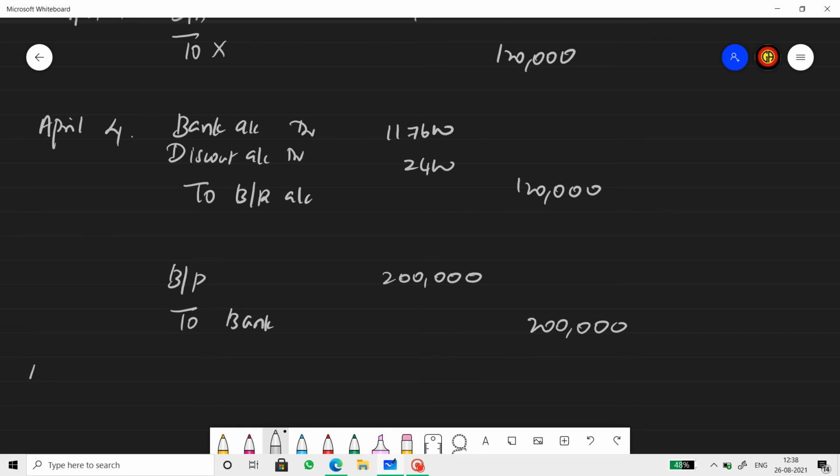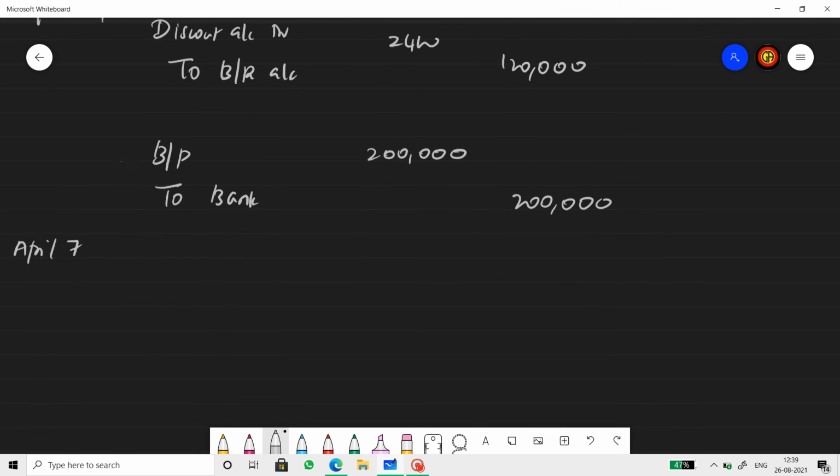Then on April 7th, the amount remitted to X. X account to bank account to discount amount. The remitted amount is 7,800. Proportionate discount is 2,200. 10,000.